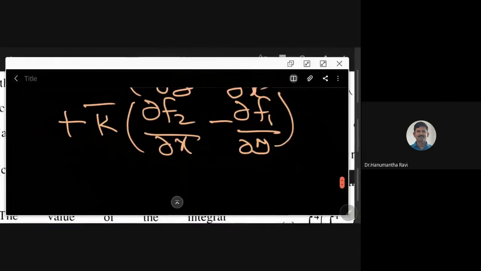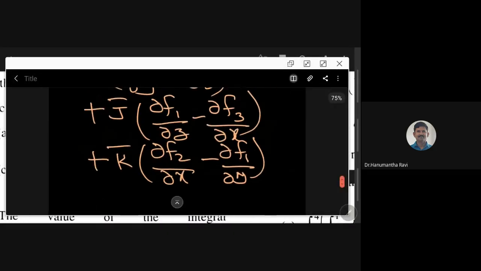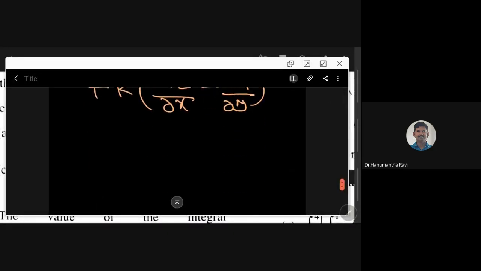So when we go to integration, usually what happens is that you have a function whenever we are talking about integration.